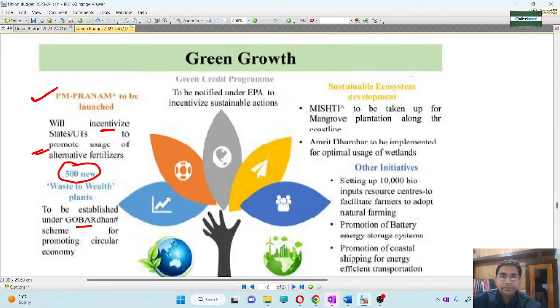Okay. Then ग्रीन क्रेडिट प्रोग्राम. ग्रीन क्रेडिट प्रोग्राम एनवायरमेंटल प्रोटेक्शन एक्ट में ये आपका है. देन सस्टेनेबल इकोसिस्टम, MISHTI for mangrove plantation. Mangrove forests are always near where rivers and the sea meet. Mangrove forests are very important for the coastal area, for protection of the coastal area.